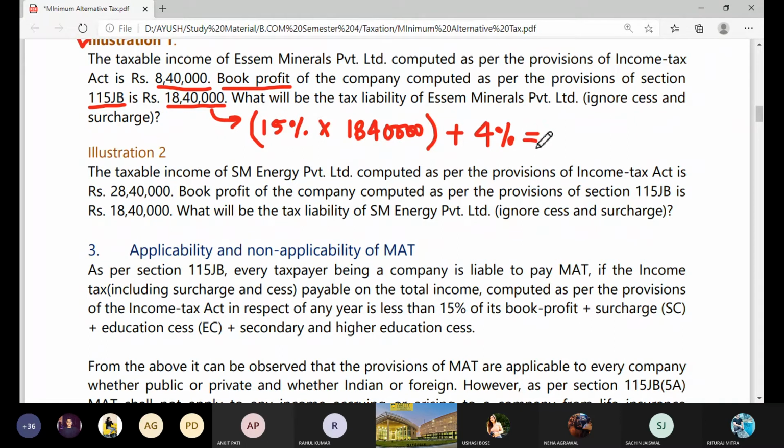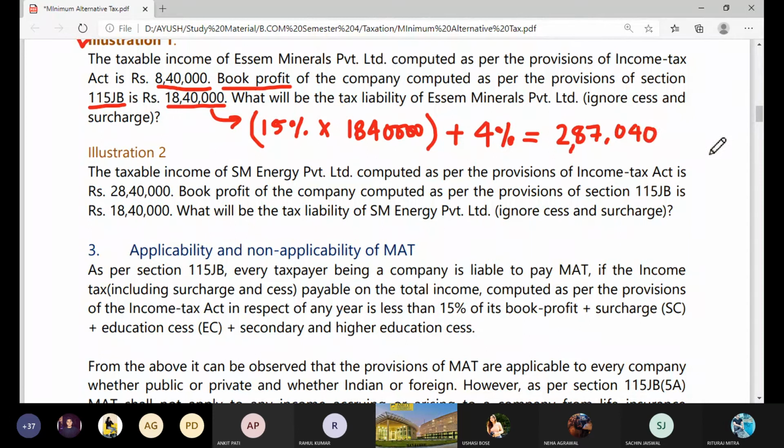Just tell me what is the value under this part. Okay, we are getting here 2,87,040.